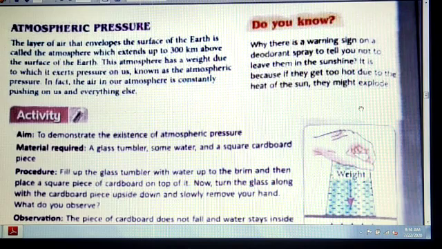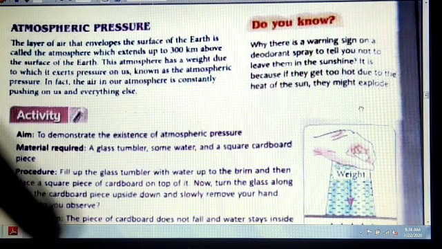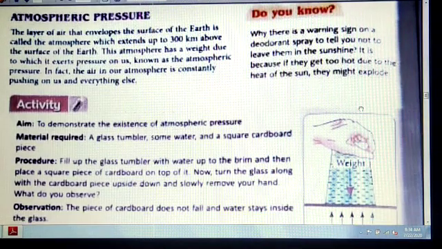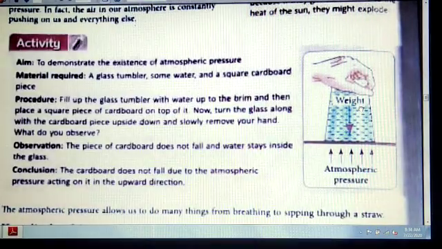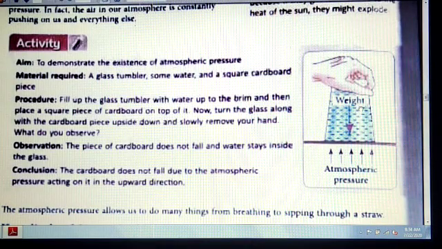Now, one activity is given here to demonstrate the existence of atmospheric pressure. This activity you can try. We'll take a glass tumbler, water and a square cardboard. We'll fill the glass tumbler with water up to the brim. The brim is the outer edge of the glass. Then we'll place a square piece of cardboard on top of it. Now, we'll invert the glass upside down, and after a few seconds, we'll slowly remove our hands.